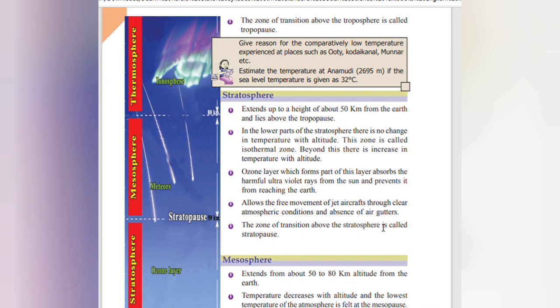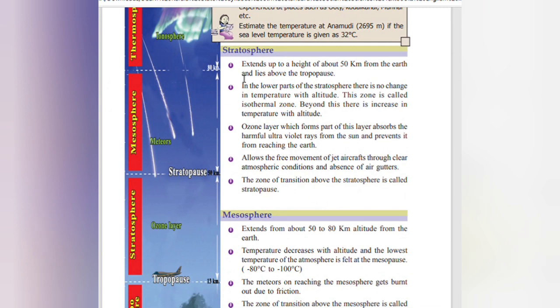Stratosphere. Next coming is stratosphere, which extends up to a height of about 50 km from the earth and lies above the tropopause. In the lower parts of the stratosphere, there is no change in temperature with altitude. This zone is called what? Isothermal zone. Beyond this, there is increase in temperature with altitude. Ozone layer, which forms part of this layer, absorbs the harmful ultraviolet rays from the sun and prevents them from reaching the earth.